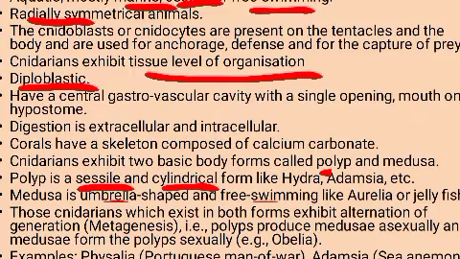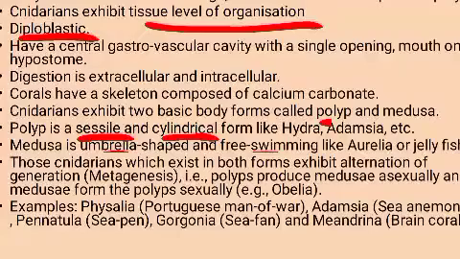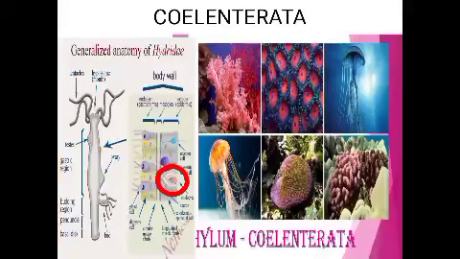Examples we can say that Physalia, we can say it as the Portuguese man-of-war, isn't it? Adamsia, that is the sea anemone, or Pennatula, that is sea pen, or sea fan is there, Gorgonia or Meandrina, that is a type of coral. So these are some of the examples of this phylum. So now if you see the next slide, you can see some of the examples of these coelenterates.